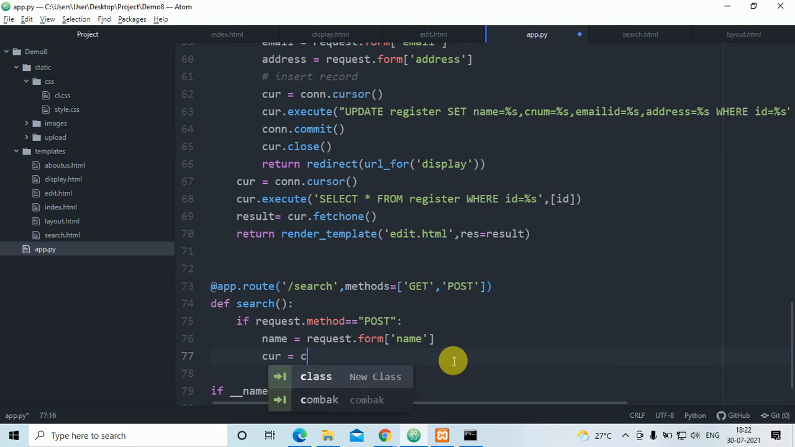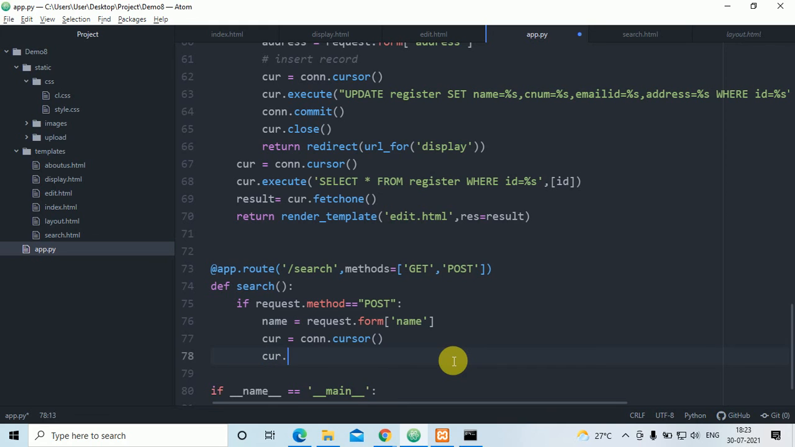To use the database, first I have to create a cursor, same thing, con.cursor function. Here you have to go cursor.execute,